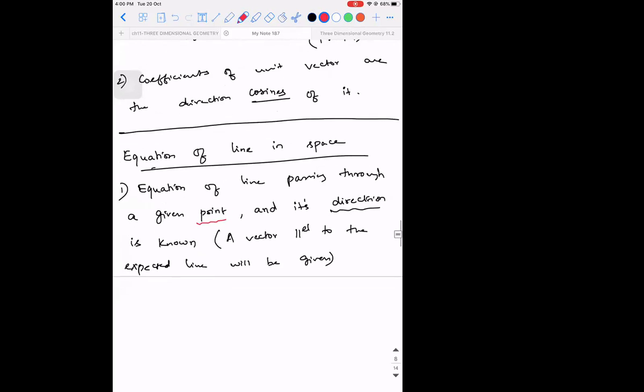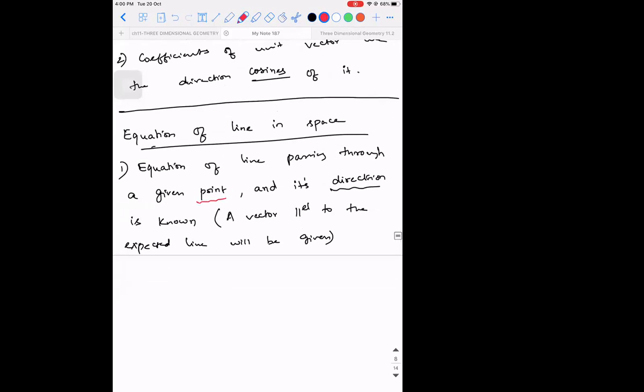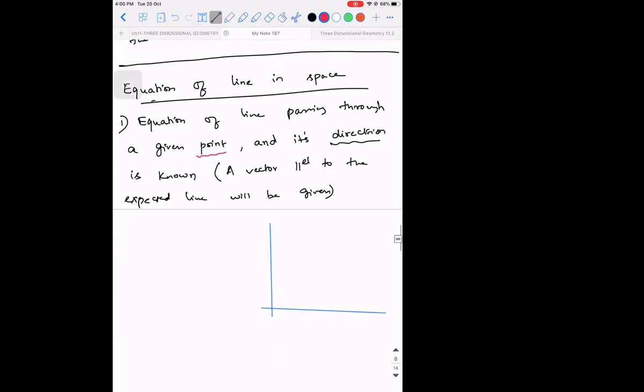Okay. Now observe, I'm going to use the simple triangle law of addition. If I take X, Y, and Z axis, I'm taking Z axis also because it's a space.